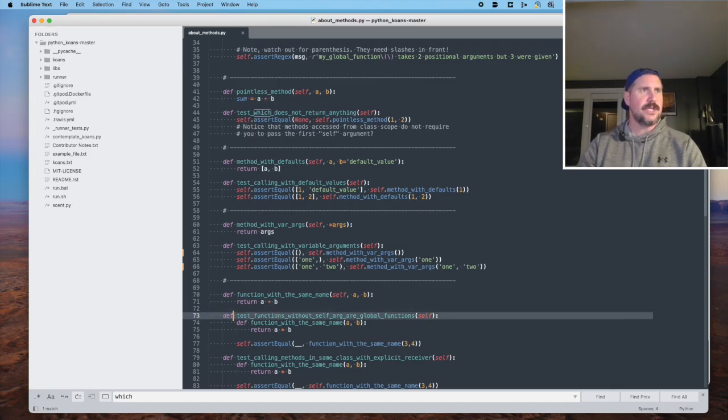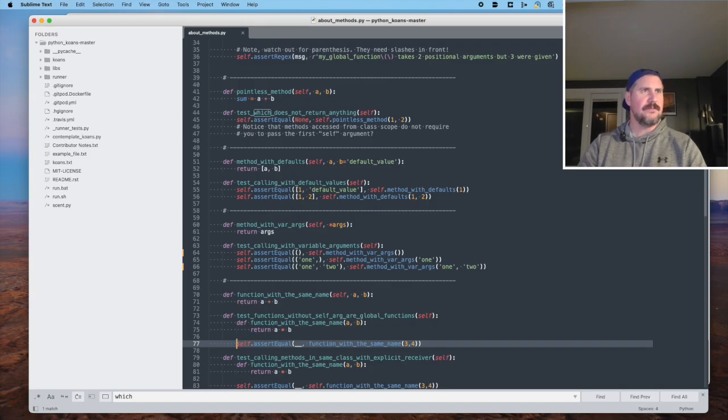Line 73, a new function, test functions without self-arg are global functions, okay? So we've got something that has to do with scope, okay? So functions without a self argument are global functions, all right? And then within that function, we have redefined function with the same name without passing in the self argument, okay? Return a times b.